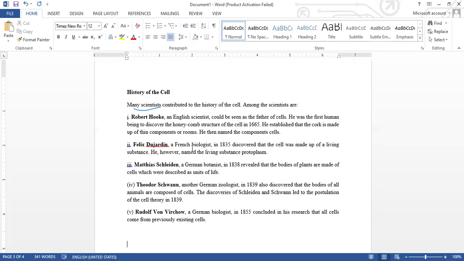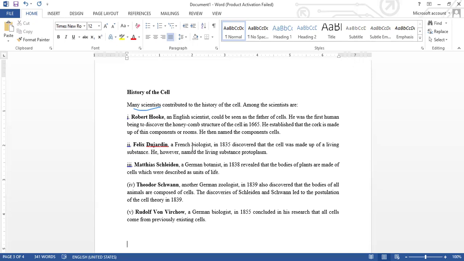As you probably know, a botanist is someone that studies plants, because botany is the study of plants. So as a botanist, he studied plants. During his experiment, he was able to discover that all plants are made up of cells, and he described the cell as the unit of life.